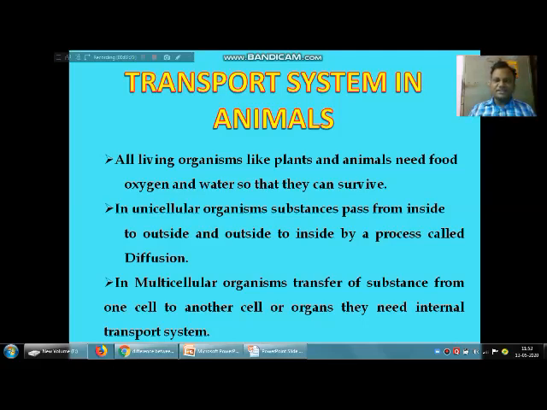So that's why a special system is needed. An internal transport system is needed in the case of multicellular organisms.